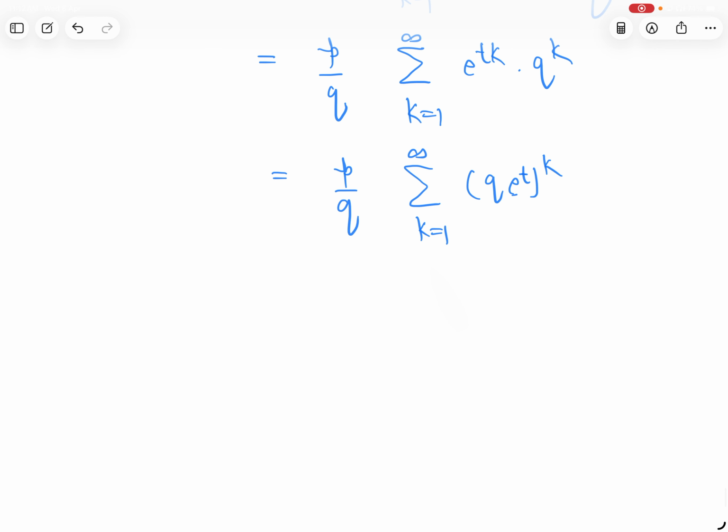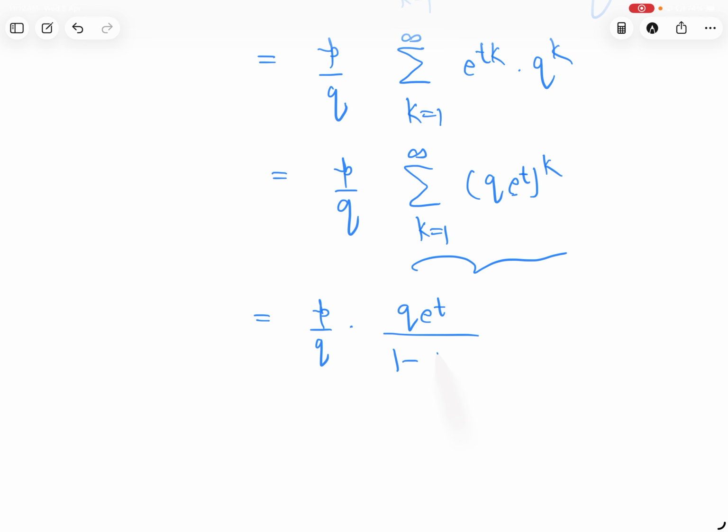So this is a geometric series. Q e to the power t upon 1 minus q e to the power t. For the series to converge, q e to the power t should be less than 1.